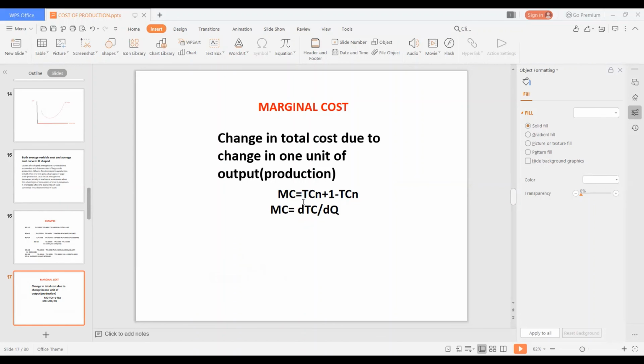By subtracting TCn from TC(n+1), we get marginal cost. It is dTC by dQ, or del TC by del Q. dTC or del TC is the change in total cost and dQ is the change in production or output.